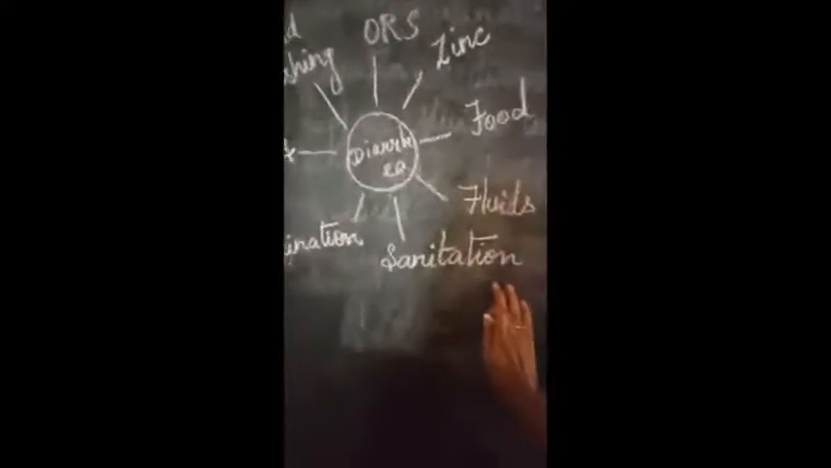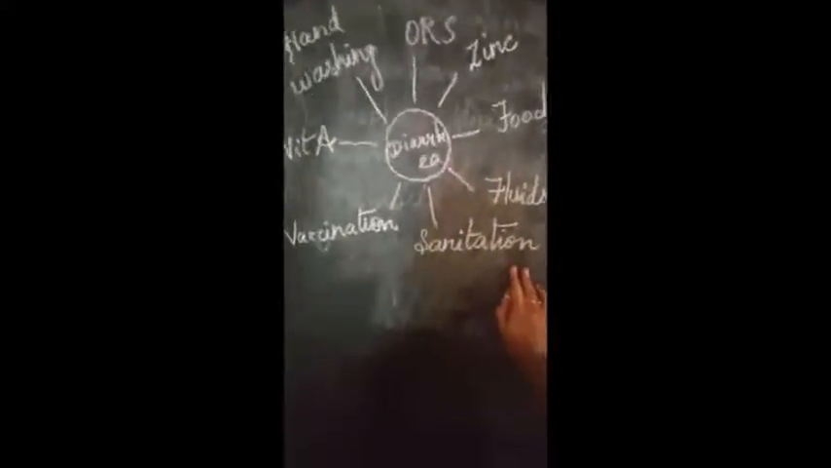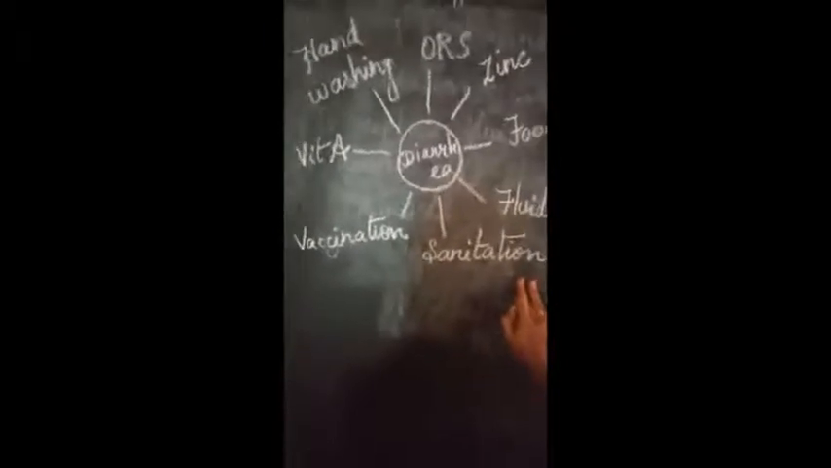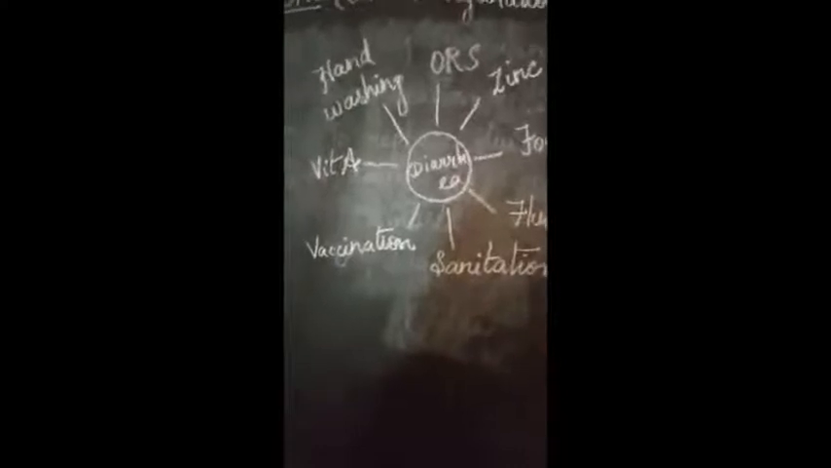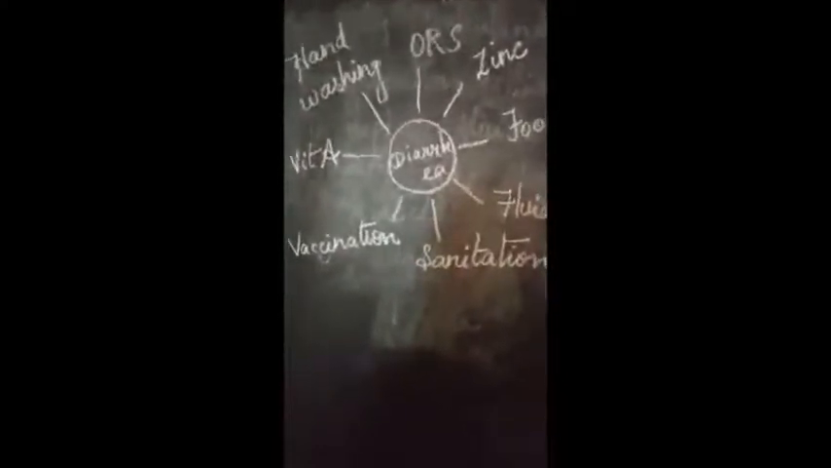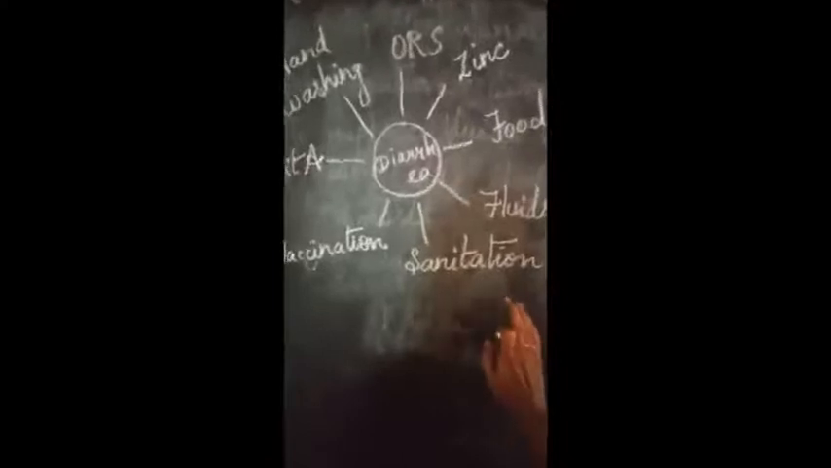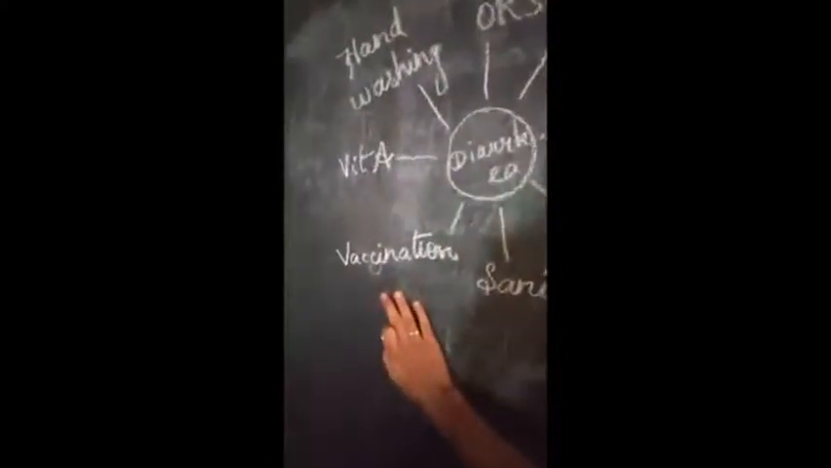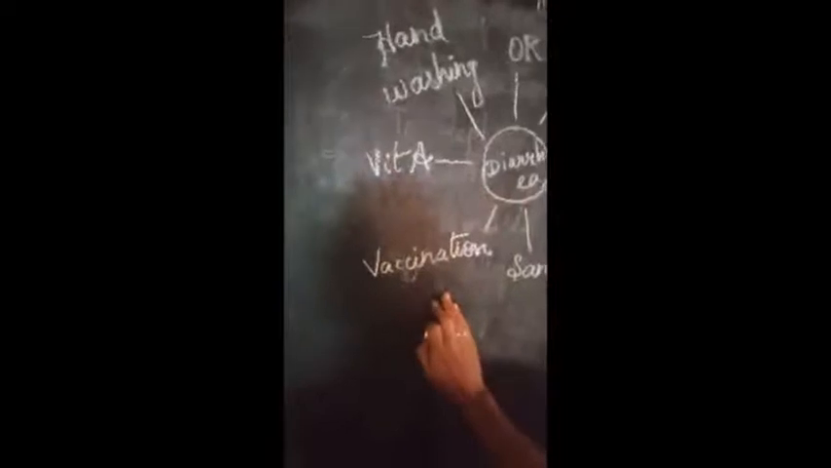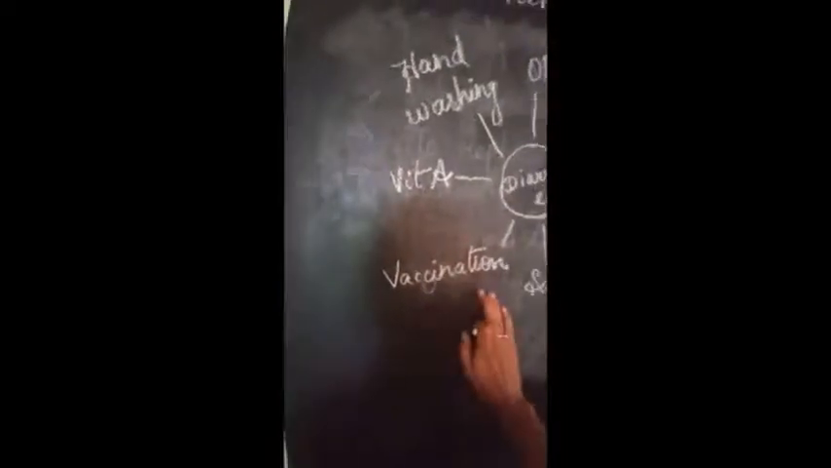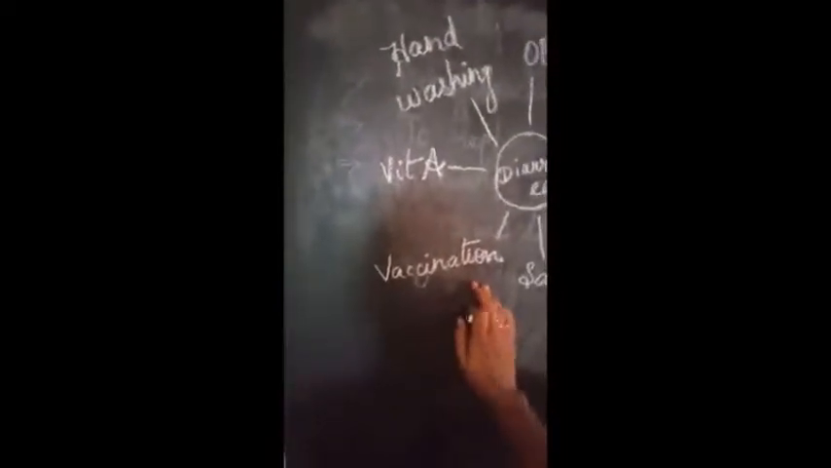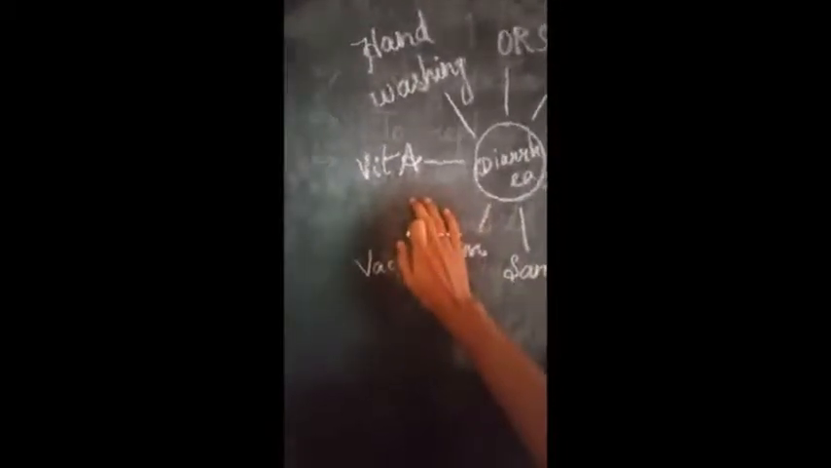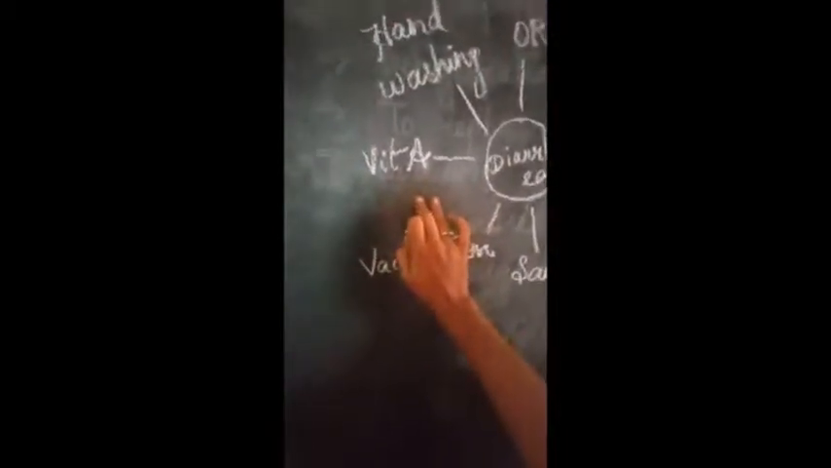And the next one is proper sanitation. It means we often have to make the children wash their hands and maintain proper hygiene. What is meant by hygiene? Everything should be taught to the children. And the next one is vaccination. Whenever the children are due to be vaccinated, the vaccination should be given to them properly at the proper time. And the next one, vitamin A. The vitamin A content is very important for our body, and vitamin A rich food items should also be given to the children properly.